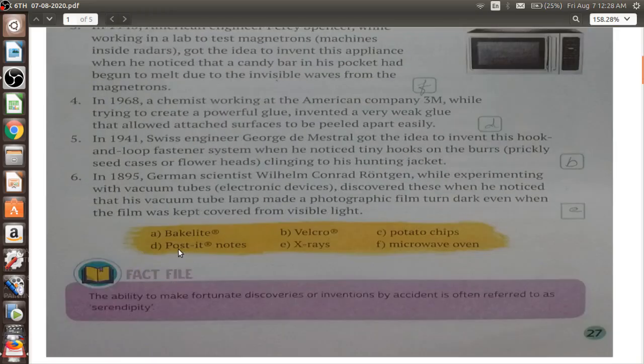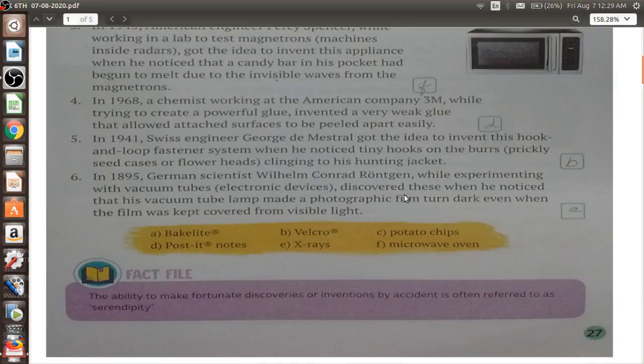Next, in 1941, Swiss engineer George de Mestral got the idea to invent the hook and loop fastener system when he noticed tiny hooks on the prickly seed cases of flower heads clinging to his hunting jacket.